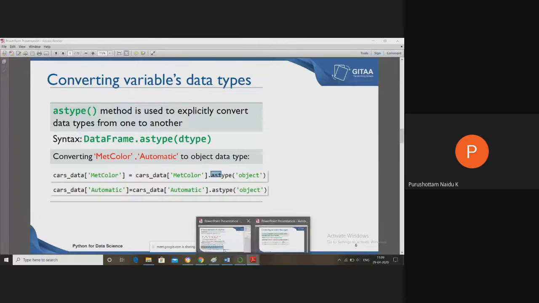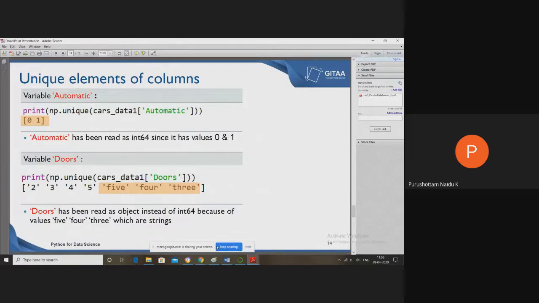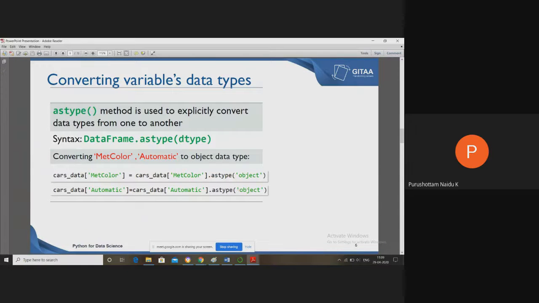In the last lesson we discussed Automatic, which has zeros and ones, and it is int64. If you want to convert this int64 data type into object type, again we use the statement like that: astype(object). So cost_data['Automatic'] = cost_data['Automatic'].astype(object), which column I want to update, and it is automatically updated.